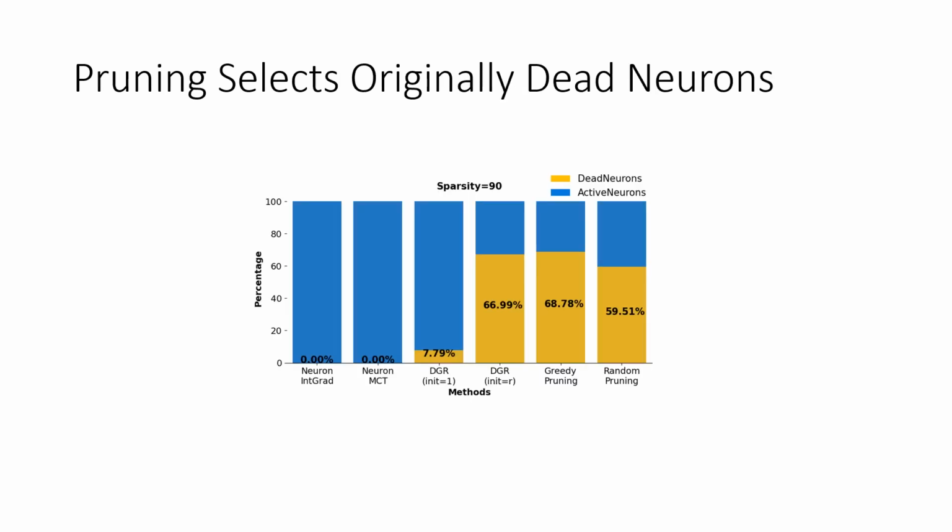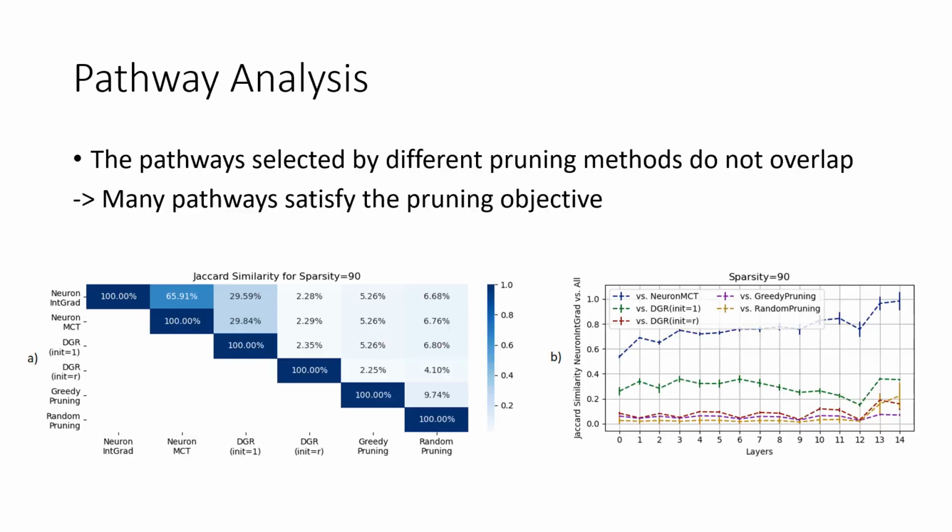In this experiment, we see that the pruning objective can result in pathways that contain neurons that were originally dead but are now activated in the selected pathway. In fact, the pathways have diverged from the original sparse representation of the network. We also observe that different solutions for solving the pruning objective result in different pathways which do not overlap. This shows that there exist many pathways that can have the same response as the original network.